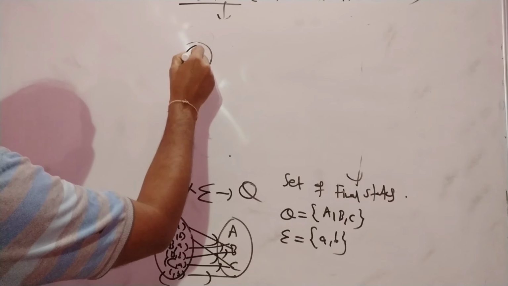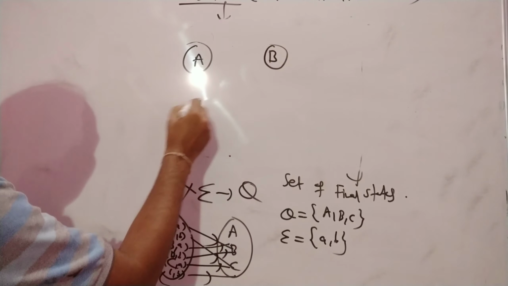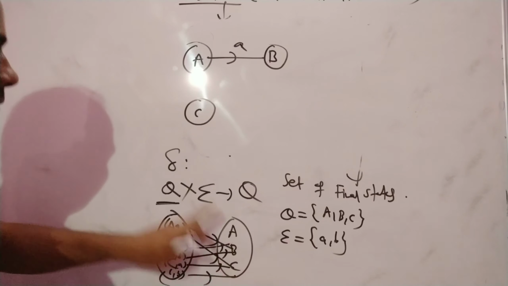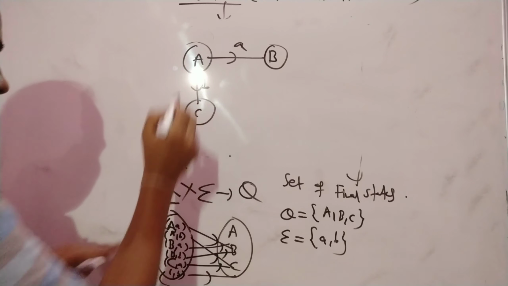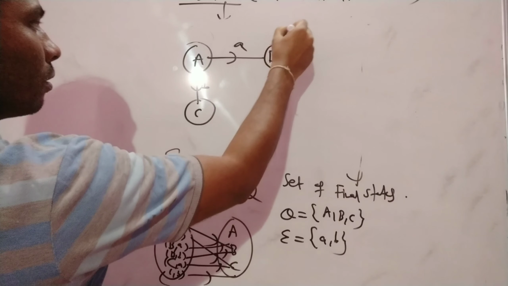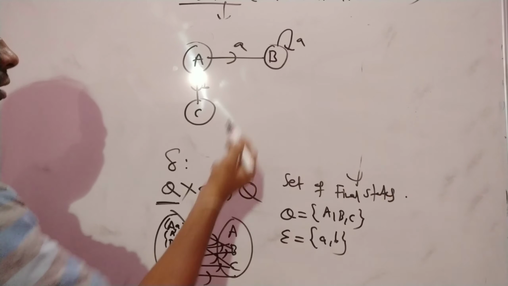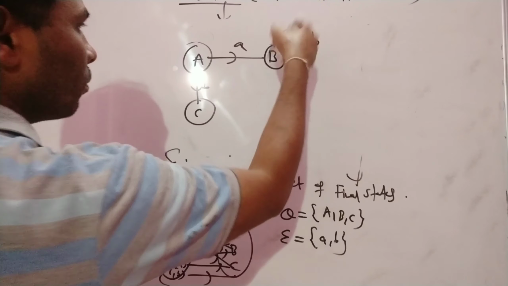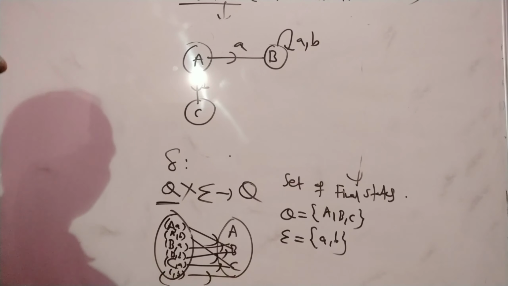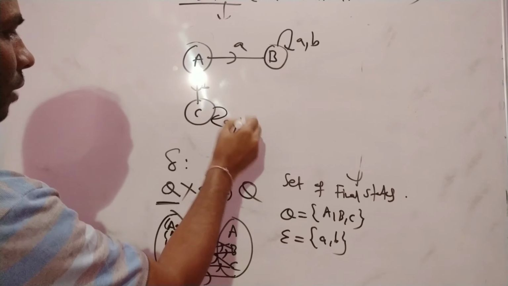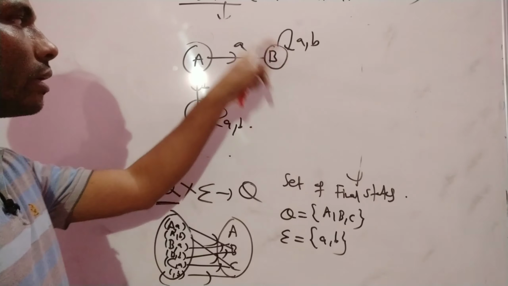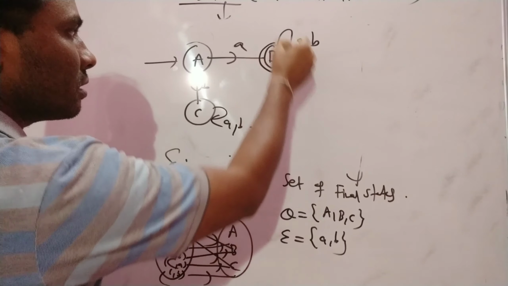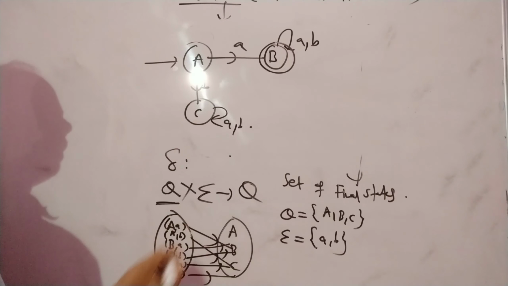Different states are there here: A, B, C. As per the transition mapping, capital A on small a, you reach B. Capital A on small b, you reach C. Capital B on small a, you are still in B. Capital B on small b, you are also still in B. So on a comma b you stay in B only. And in C, you apply both a and b, you stay in the same state. If it is a transition diagram, there should be an initial state as well as a final state. The final state you represent with this; it means this is the final state, right?